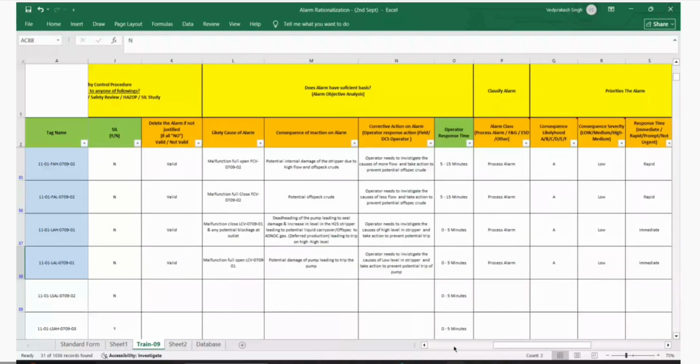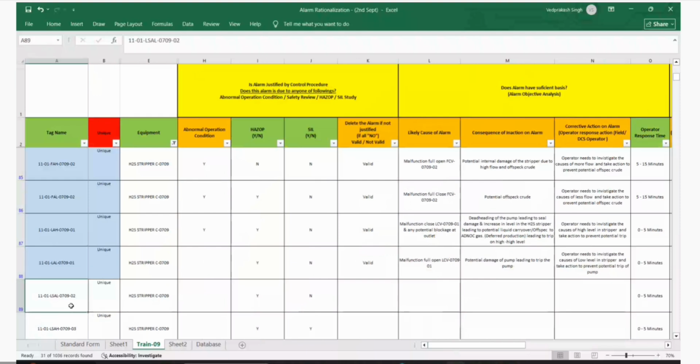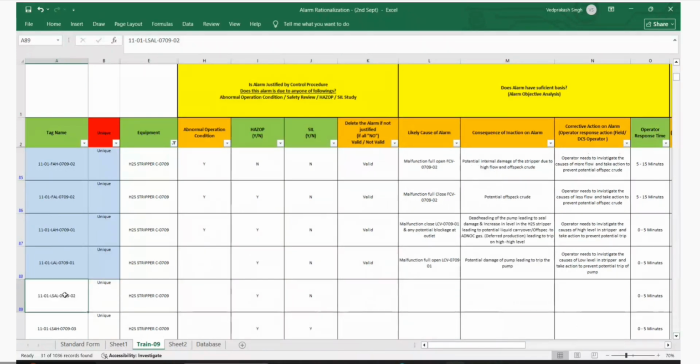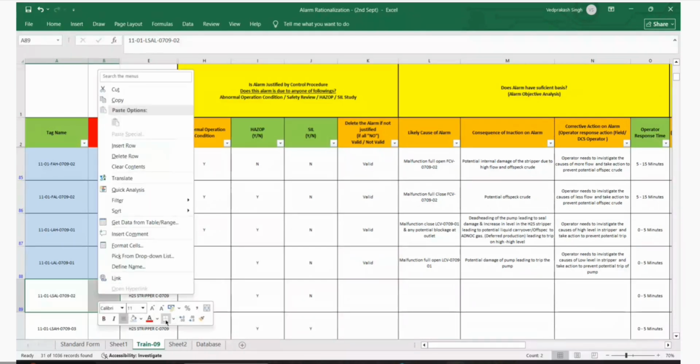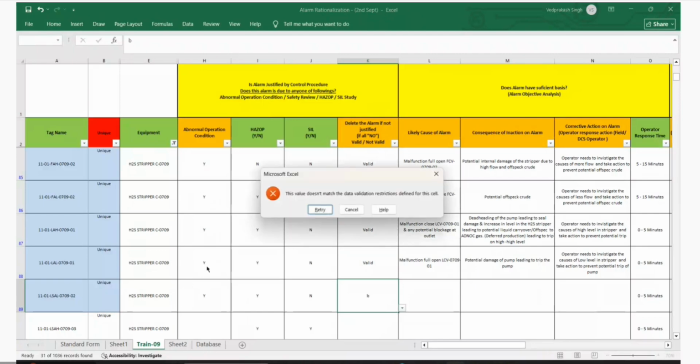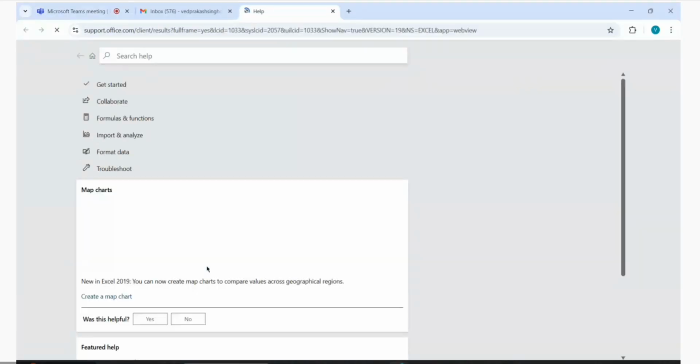Okay, guys. Now we have gone to LSAL, the same LSAL. LSAL will be the trip, right? It's the same as LAL, but it will be already trip. Trip, yeah. So I will put tripping the same pump, right? Yeah, it's tripping the same pump. But in here, it's already tripped, right? So it's already shut down. So we say valid, then this is the function.